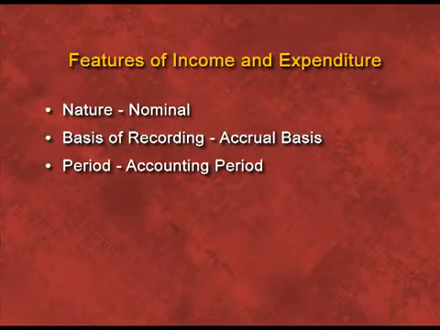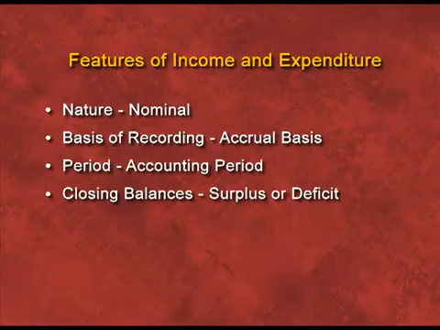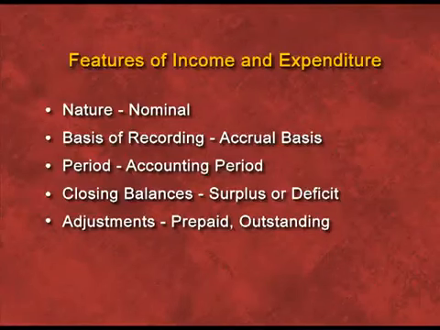Third, period. Income and expenditure account is prepared for the particular current accounting period. In this, we do not include all transaction which belongs to previous year or to next year. Fourth, closing balances. We prepare income and expenditure account to check whether there is a surplus or there is a deficit. Fifth, adjustments. We have to make all types of adjustment like prepaid, outstanding, accrued and advance. So we can say income and expenditure account is very different from receipt and payment account.